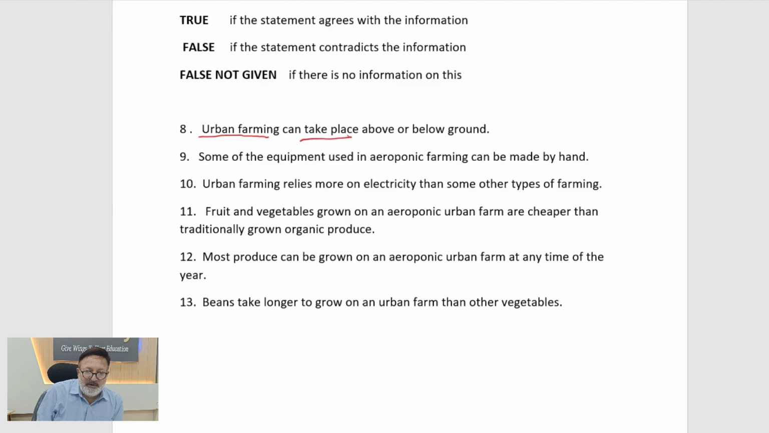So now above and below, they are adverbs. Above and below, these are adverbs. So normally you will find that adverbs play a very important role in answering your true false questions because they hold the meaning in the question. So the important thing is that you should understand the question before you go to the passage. So this says urban farming can take place, हो सकती है, above or below ground. So now let us move to the passage.